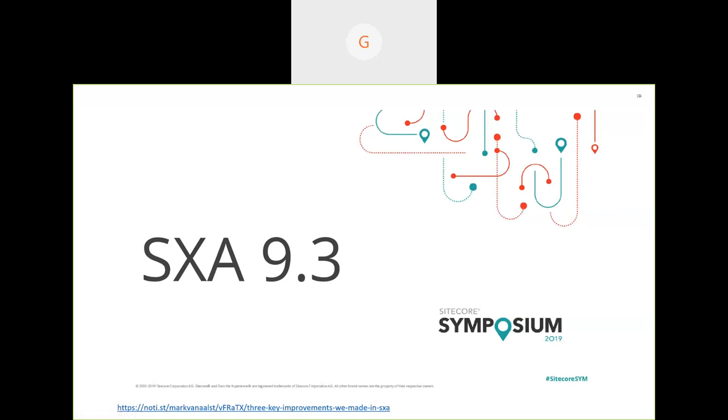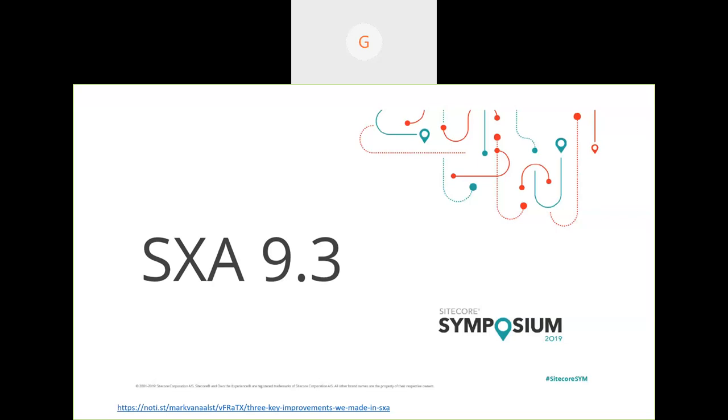In general, with SXA previous versions like 1.0, 1.1, 1.2, it was always confusing for us because to know which Sitecore version supports which, we always needed to check the Sitecore compatibility table. But a big change from SXA 9.3 is that they renamed it.